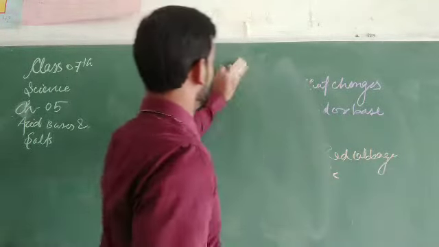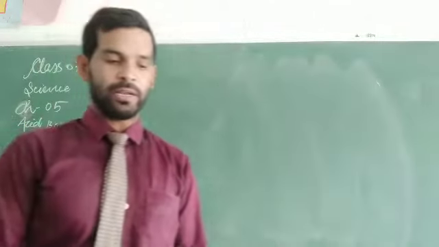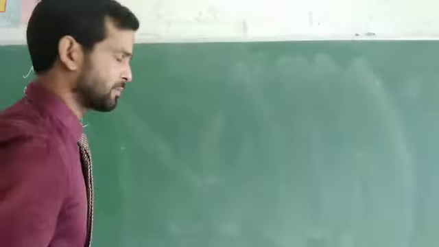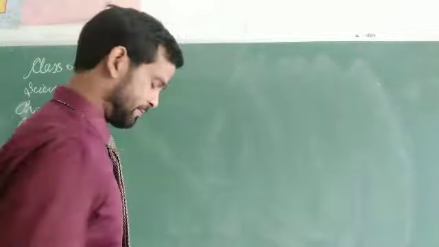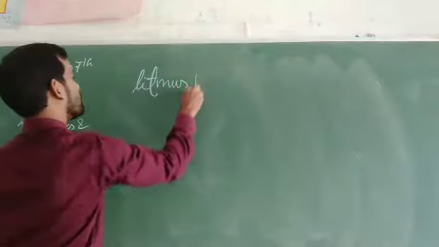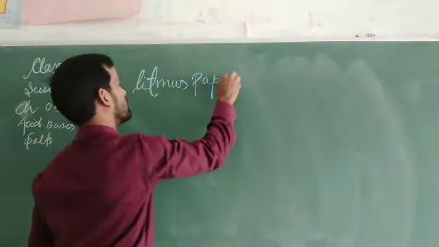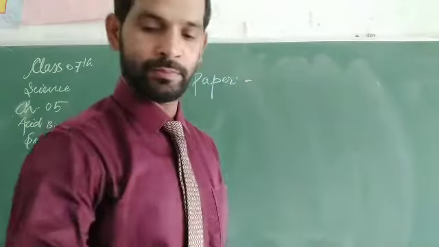So we have to move on to the dyes as natural indicators. Litmus paper. Let's see what litmus paper is.